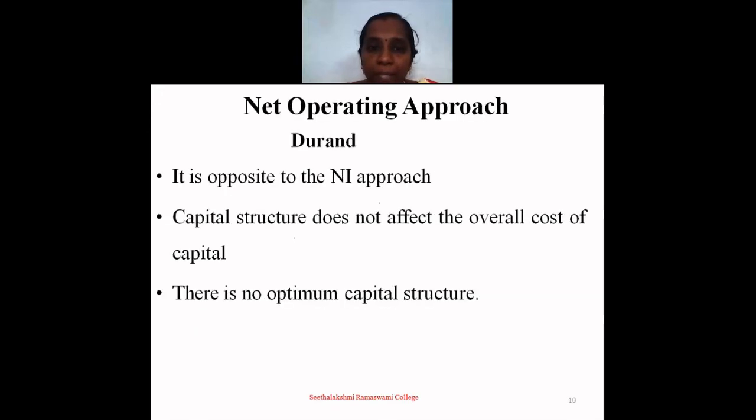The next approach is called the net operating income approach. It is also suggested by Durand. It is opposite to the net income approach. Capital structure does not affect the overall cost of capital. There is no optimum capital structure.